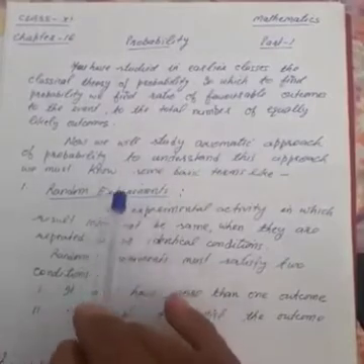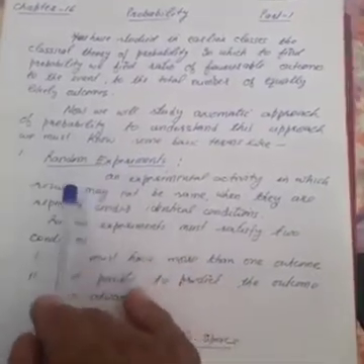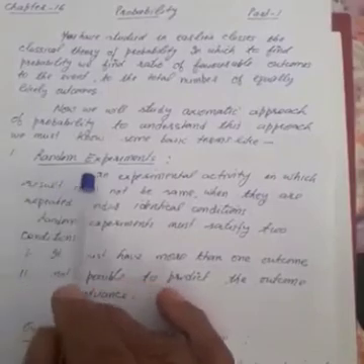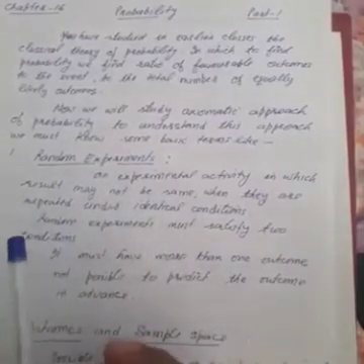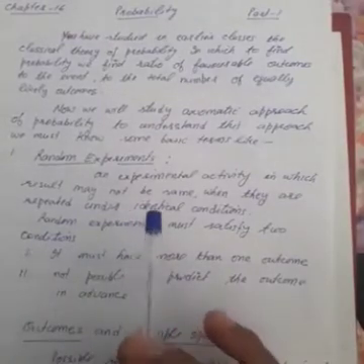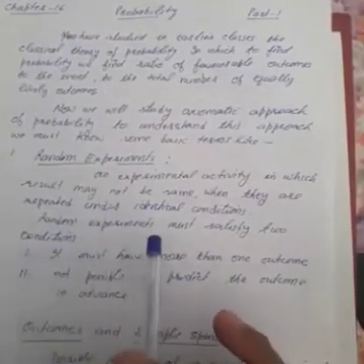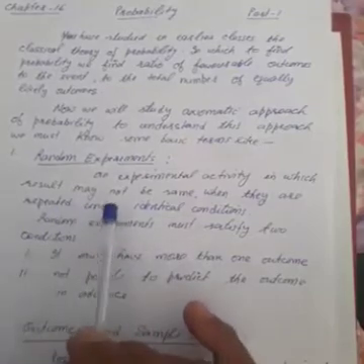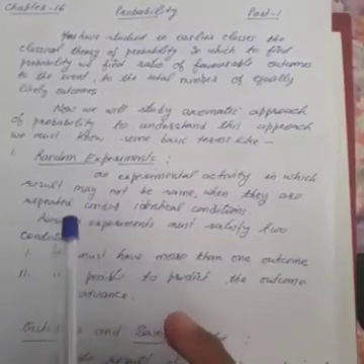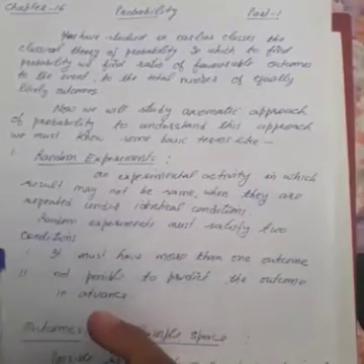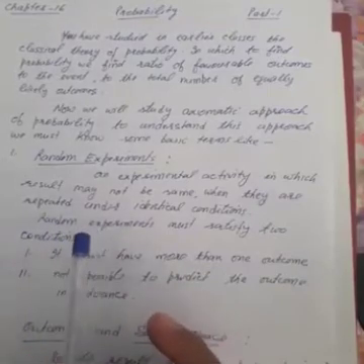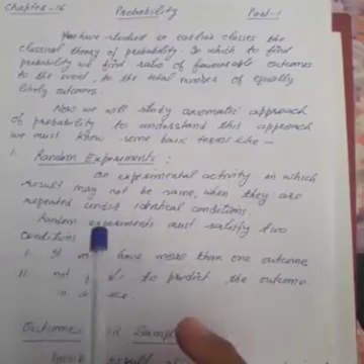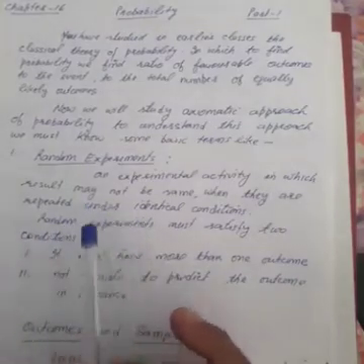To understand this, you must know some basic terms. The first one is random experiment. An experimental activity in which the result may not be the same when it is repeated under identical conditions. Just to understand this, consider an experiment: if you toss a coin, this is an experiment. Now if you repeat that experiment, the outcomes may not be the same under identical conditions. So this is the random experiment.